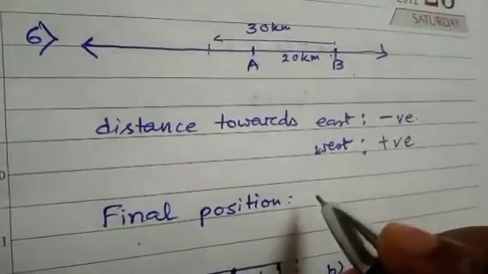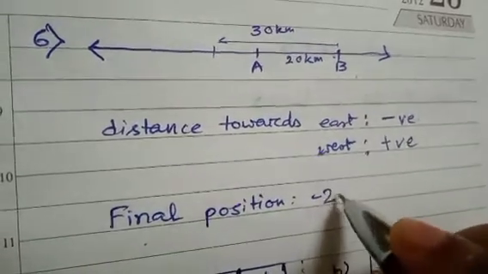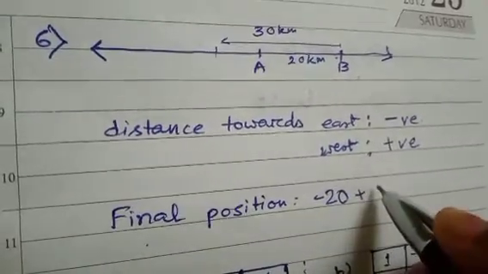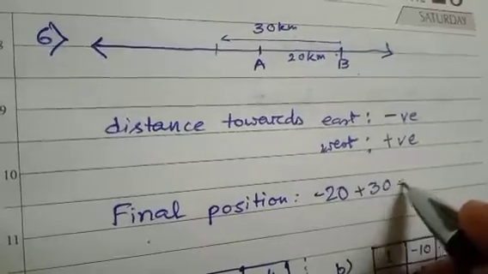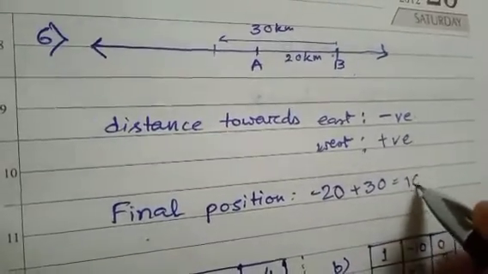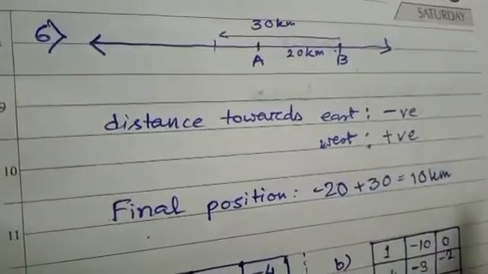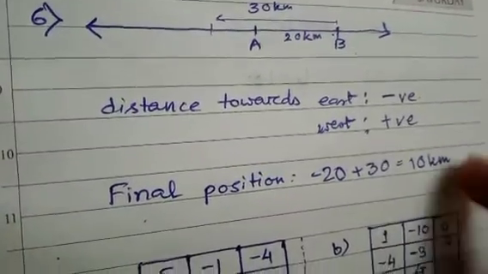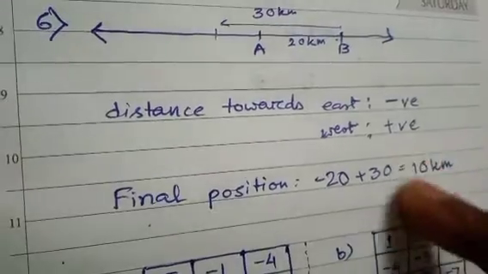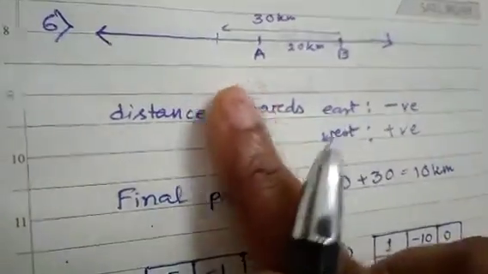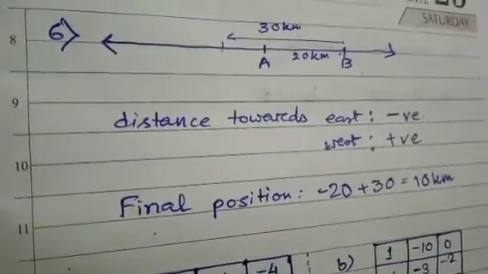So, it is minus 20 plus 30. So, it is equal to 10 kilometers. So, this means 10 kilometers towards the west of A. So, when I say positive value, this positive value represents 10 kilometers towards the west.